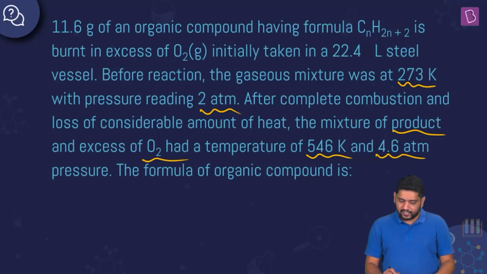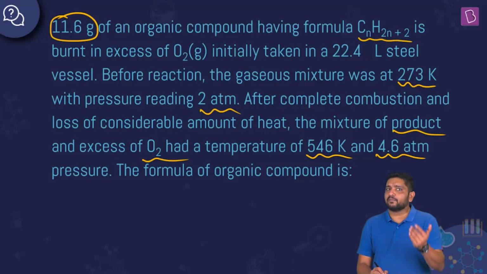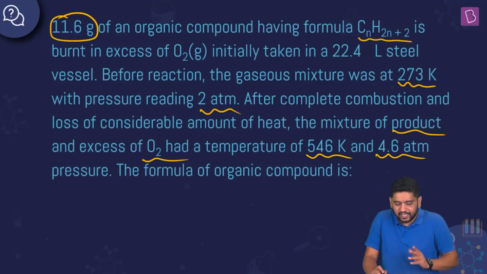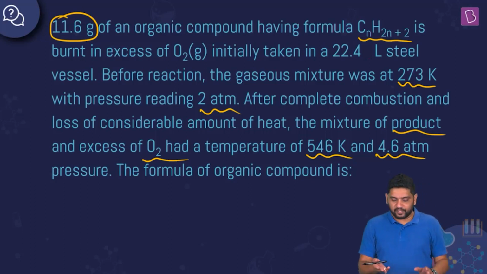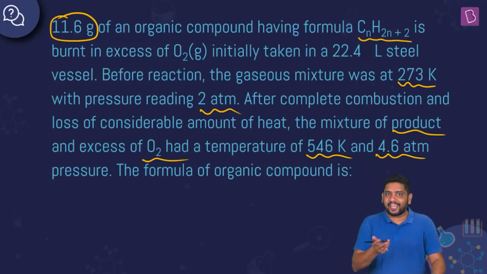Okay, cool. So let's look at a few things first of all. You have 11.6 grams of an organic compound having formula CnH2n+2. 11.6 divided by molar mass should give me number of moles. If I know molar mass, the organic compound is obvious to find, right? The moment I get molar mass, I'll write 12n plus (2n+2) into 1, or 14n+2, should be equal to molar mass. I'll get n. My question is solved, right? So I don't know what is molar mass, but whatever.